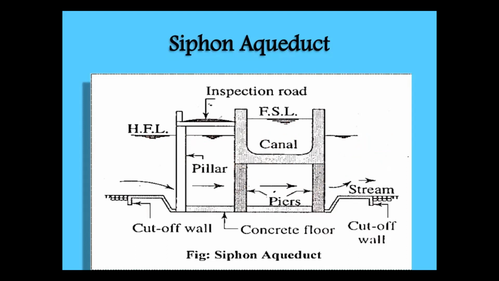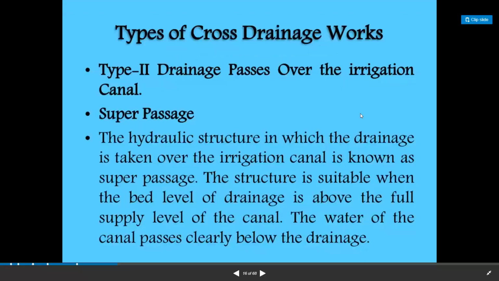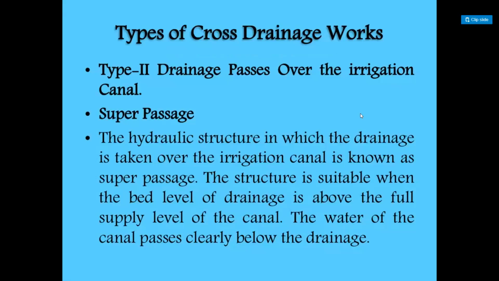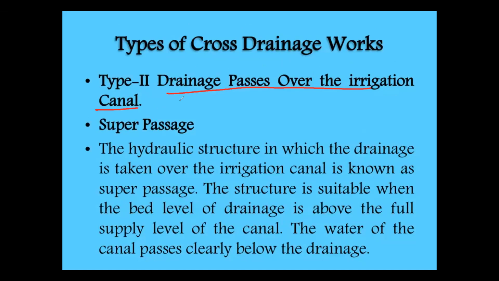Next one is type 2 cross drainage works. In type 1 cross drainage works, the canal passes over the natural drain. In type 2 cross drainage work, the drainage passes over the canal. Drainage passes over the irrigation canal. So that is called type 2 cross drainage works. We'll see that one.